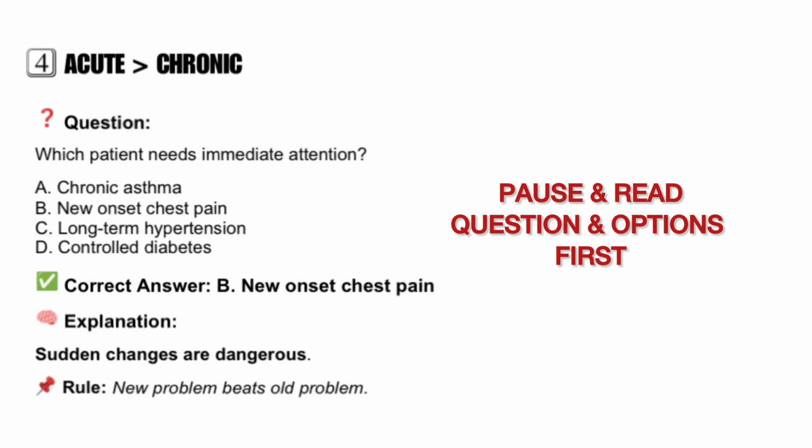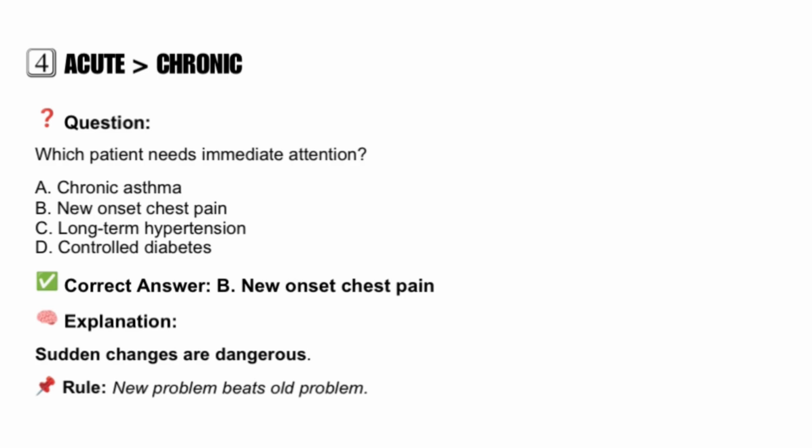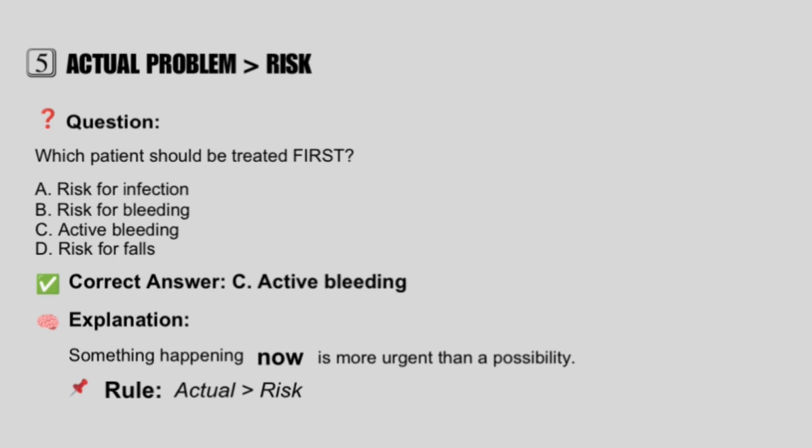Rule number 4, acute is more dangerous than chronic. Acute always beats chronic. Always remember this. In this question, a patient with new onset chest pain is more dangerous than someone with long-term hypertension or controlled diabetes. NCLEX wants you to focus on sudden changes. If it's new, unexpected, or rapidly worsening, it's urgent. You have to focus on that question answer.